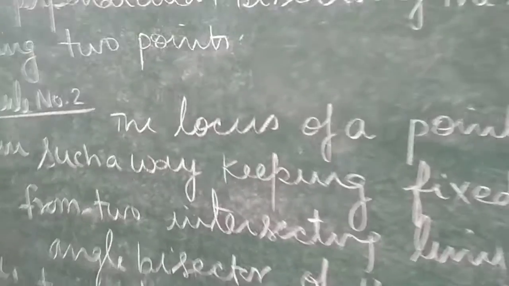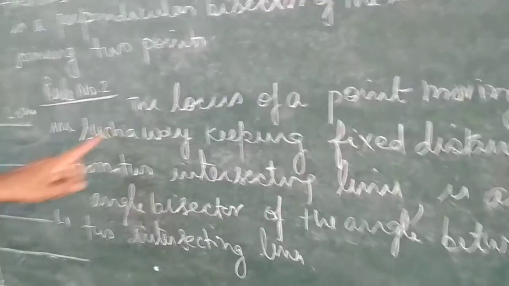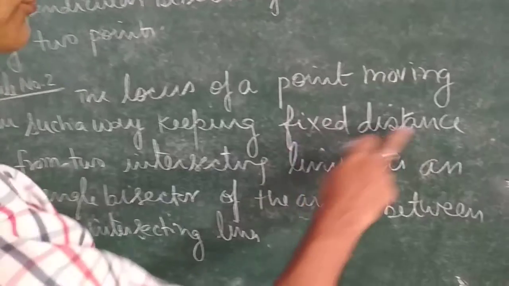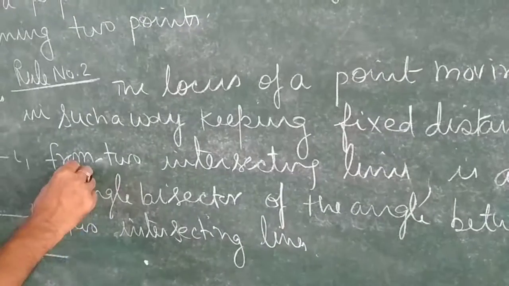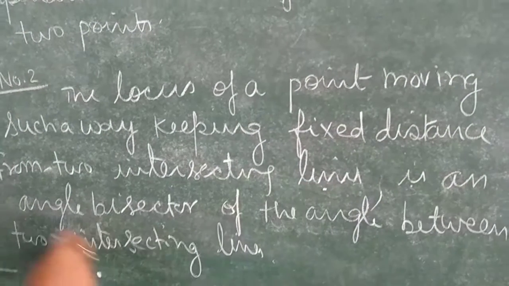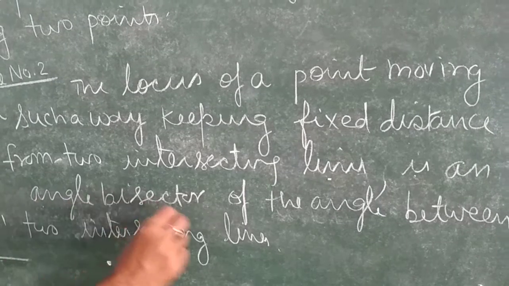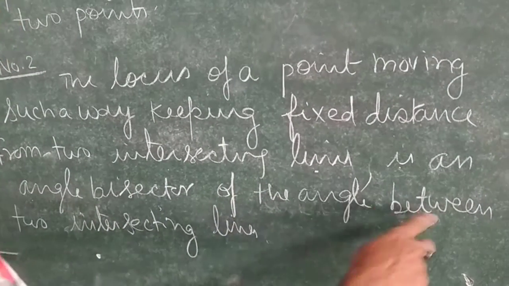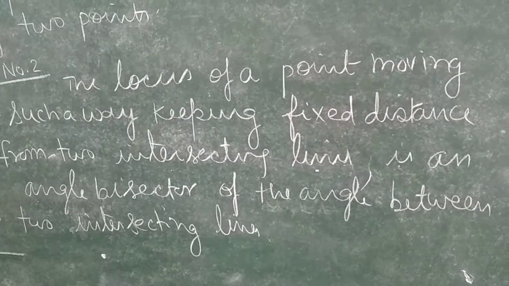Now rule number 2: the locus of a point moving in such a way that it keeps a fixed distance from two intersecting lines is an angle bisector of the angle between the two intersecting lines. Rule number 2 here.